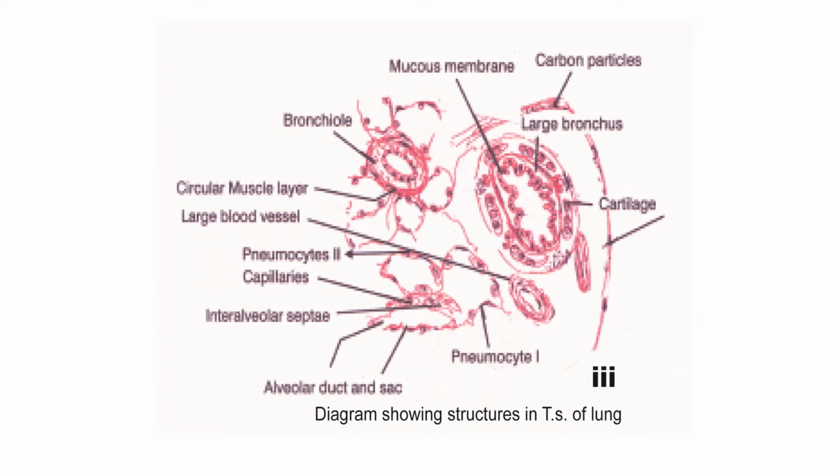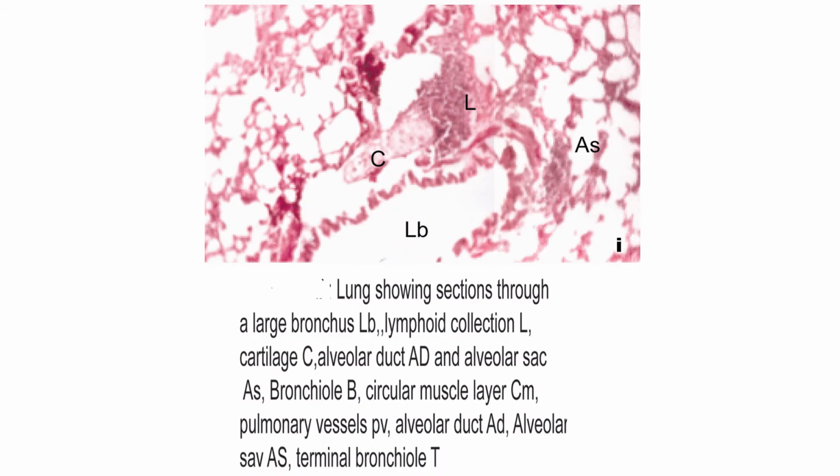Now, instead of horseshoe-shaped cartilage, irregular plates of cartilage are present. This is the irregular plate and this is the large bronchus. Then we have the lymphatic nodules associated with the intrapulmonary bronchus.